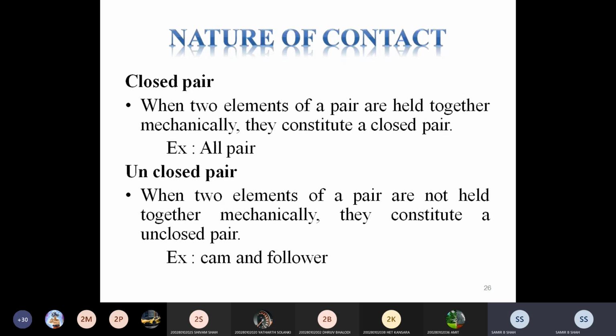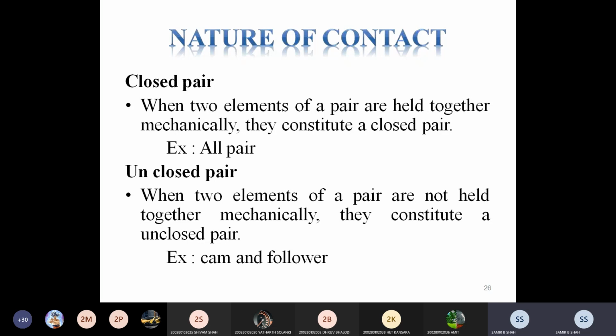Unclosed pair: when two elements of a pair are not held together mechanically, they constitute an unclosed pair, like cam and follower, where no force is given mechanically by the system. Contact is definitely there without any force.